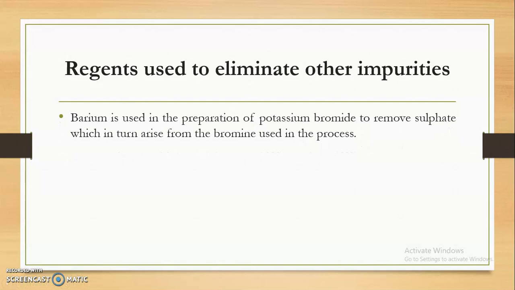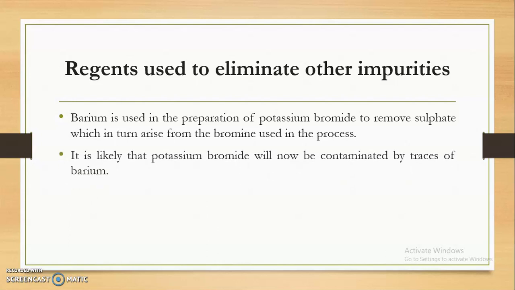Then barium is usually used in the preparation of potassium bromide to remove the sulfate, which in turn arises from the bromine that is used in the process. So to remove the sulfate from the potassium bromide, we use the barium. Sulfates are present as impurities in the bromine, and to remove that sulfate we use the barium.